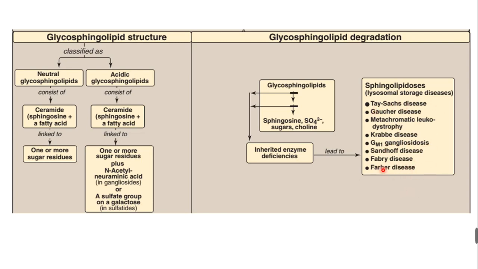So all these diseases are related to lysosomal storage diseases, and it is very important because all the glycosphingolipids are degraded by the enzymes of the lysosomes. If the lysosomes are not able to degrade them, all the components will be accumulated within the lysosome, and all the problems will come. Mainly this happens in the neural cells, and the brain tissues accumulate complicated fatty glycolipids, and that will lead to abnormal function of the brain and ultimately leads to death also.